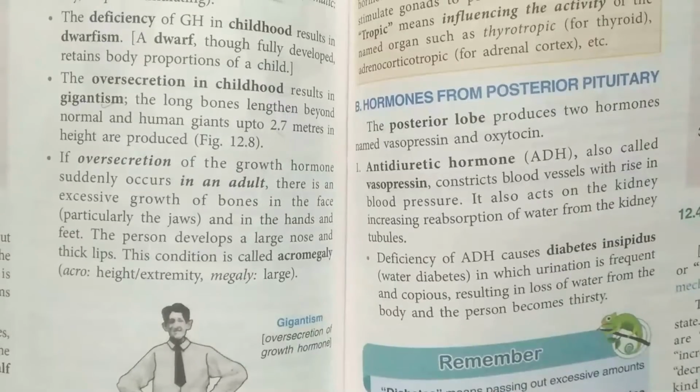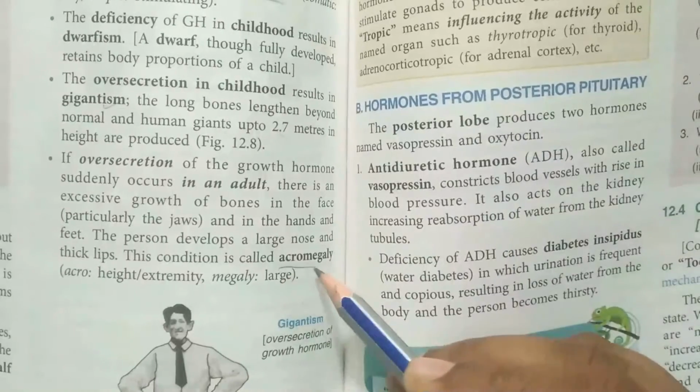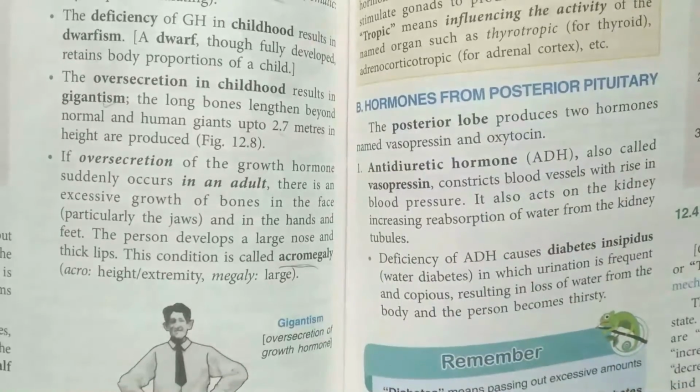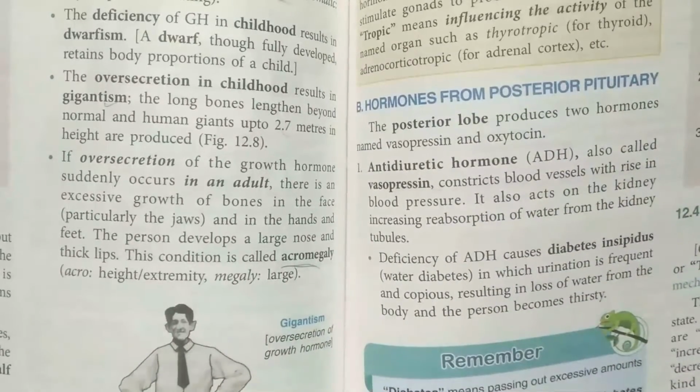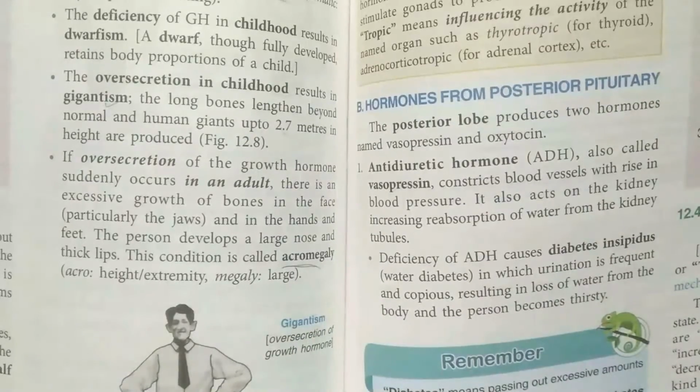Now this condition is known as acromegaly. Very important to remember, and this question was asked in the previous exam also. So whenever there is an increase in the bones in the jaw region, increase in the bones in the nose region, and thick lips due to this problem, that is gigantism, it is known as acromegaly.